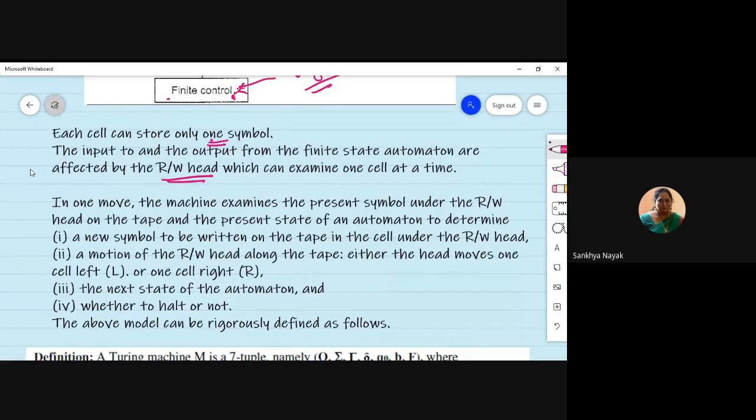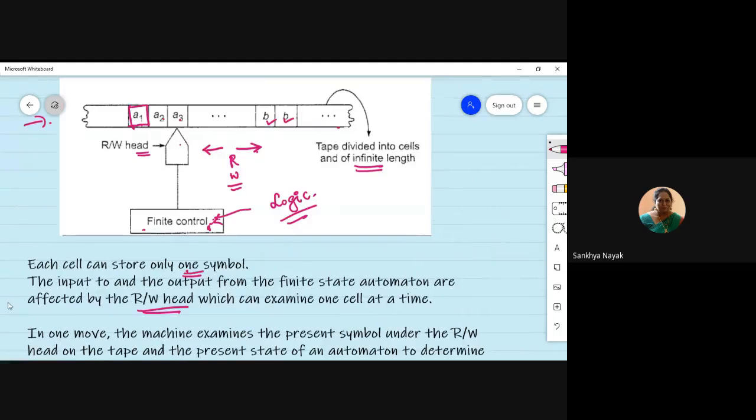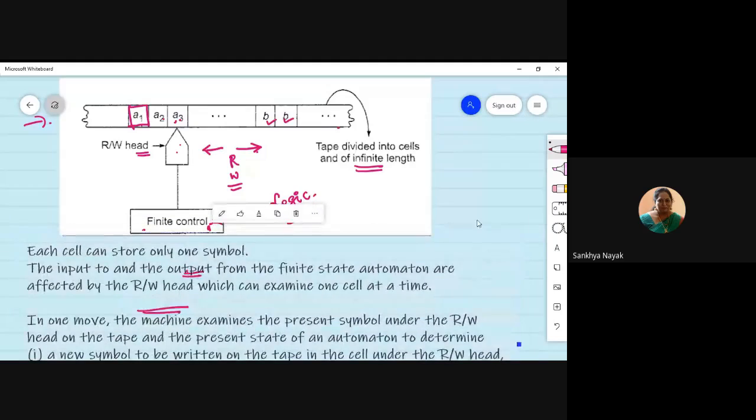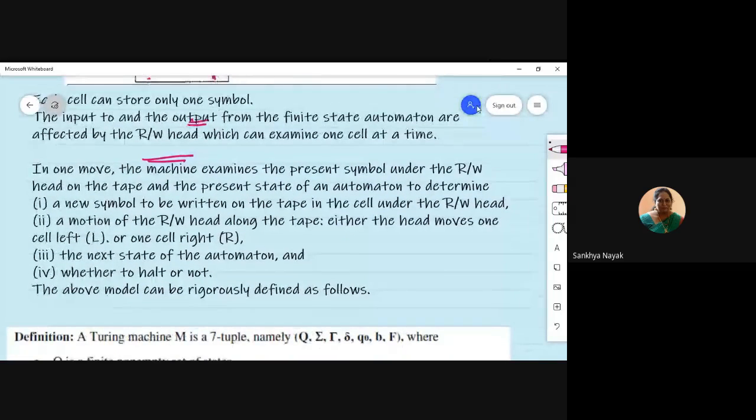Okay, so what can we do in a single move? In a single move, you can see what is there under the read and write head. So after examining what is there under the read and write head, what can you do? You can write a new symbol, correct? Or you can do the motion to left or right. You can also determine what is the next state and when to halt or not to halt.